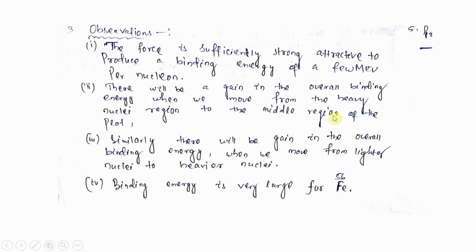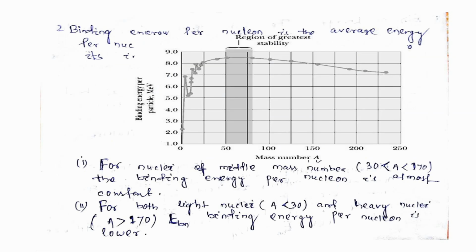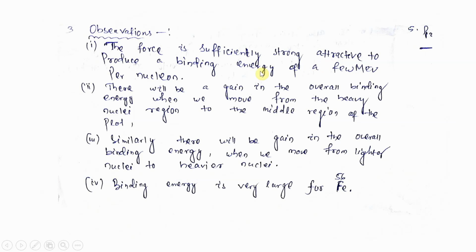You can observe that when we move from uranium to the middle range, the energy is increasing.